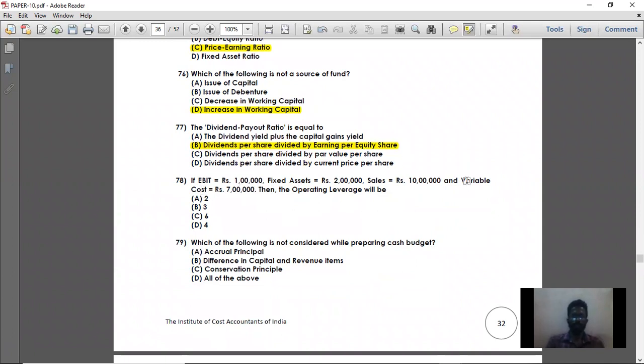So sales minus variable cost is nothing but contribution. 10 lakh minus 7 lakh, you are getting 3 lakhs. So 3 lakh is your contribution divided by EBIT is 1 lakh. The formula for operating leverage is contribution divided by EBIT. So 3 lakh divided by 1 lakh, you are getting 3. So option B is the right answer for question number 78.